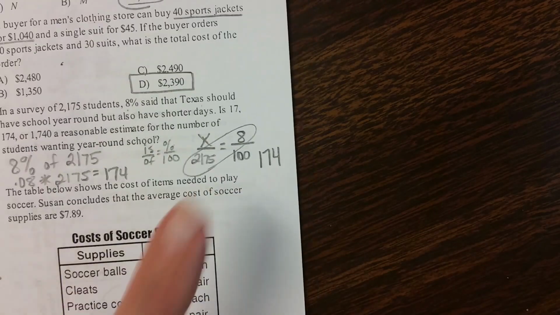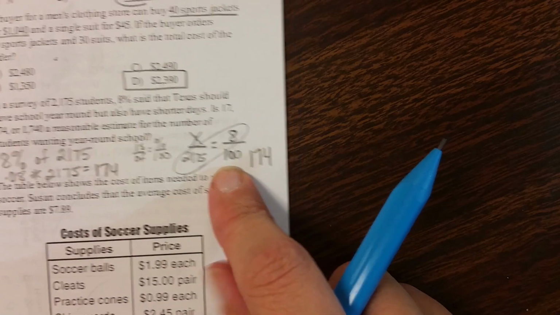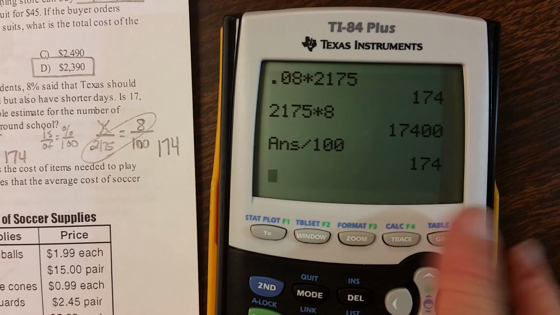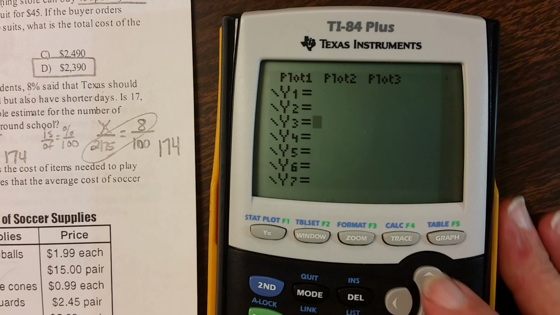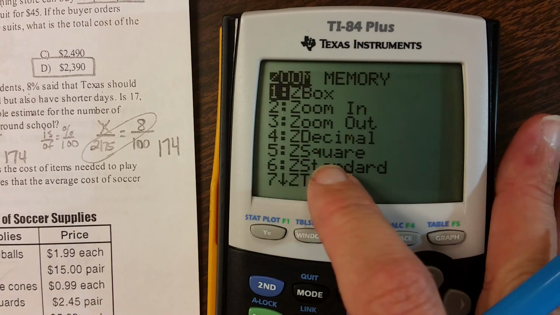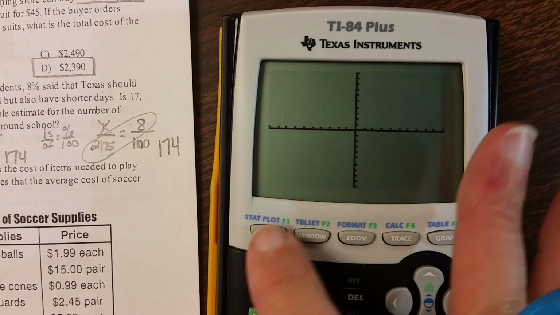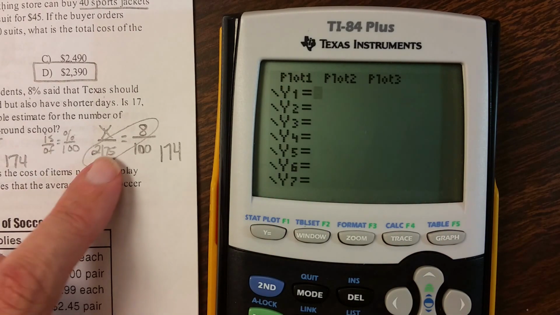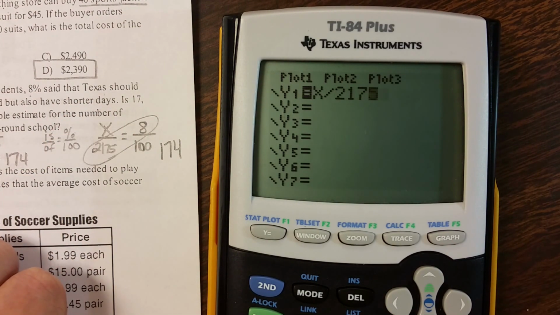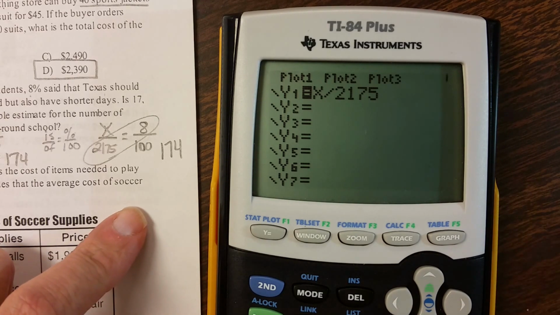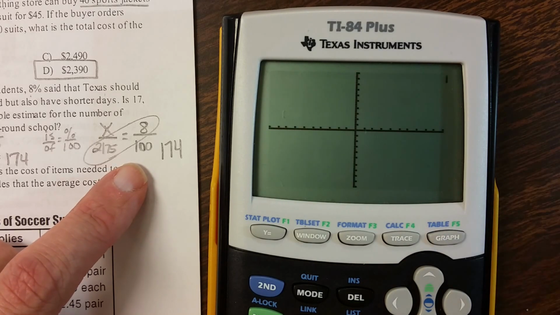We've also talked about in class how we could check that answer on our calculator by using our y equals section. So let's do that real quick. So I'm going to go to my y equals. I'm going to clear out anything that's in there already so it doesn't affect our answer. I'm also going to go over here to zoom and set my window back to the standard window. So option 6. There we go, back to the regular window. Alright, for y1 I'm going to put in everything on the left side, so I have x divided by 2175. And then for y2 I'm going to put in 8 divided by 100. I'm going to graph that and see what it looks like.